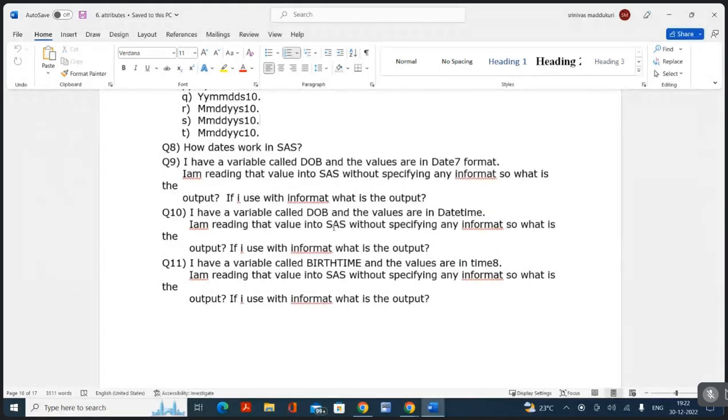Elapsed number of days from 1st January 1960, midnight 12 o'clock, to the given date. Very good.